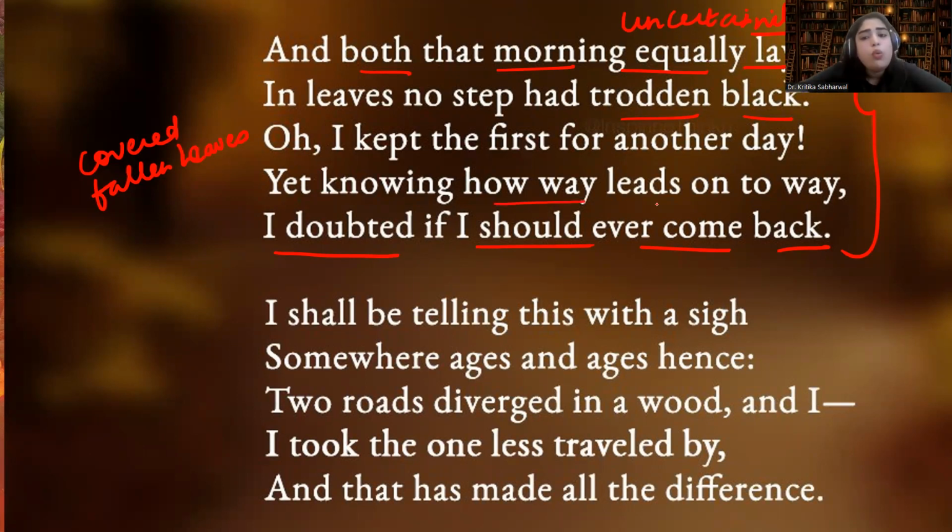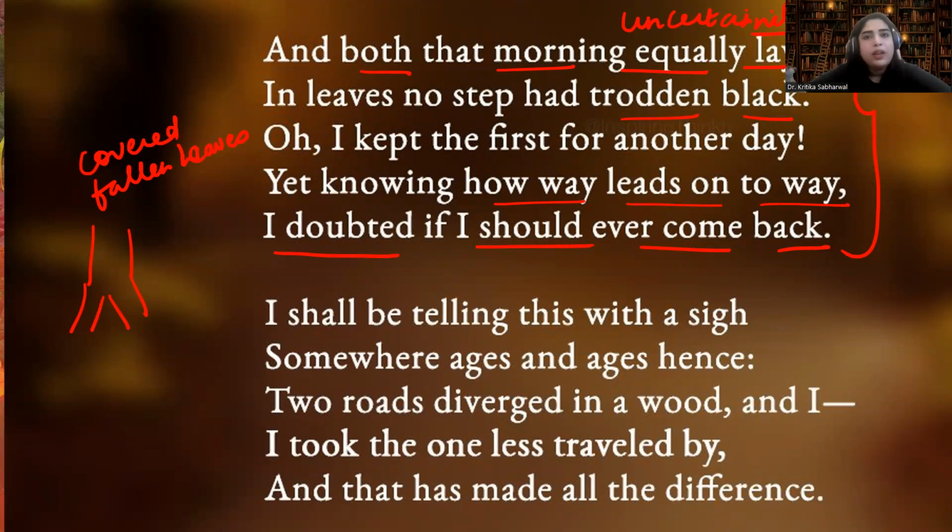Yet knowing how way leads on to way means everything that we decide in our life. So two roads here signify what? Two roads signify the two choices, that whenever we get two choices in our life, it is actually symbolism of these two roads. So here also he got two choices. Now he has to decide which road he has to pick up for his journey.